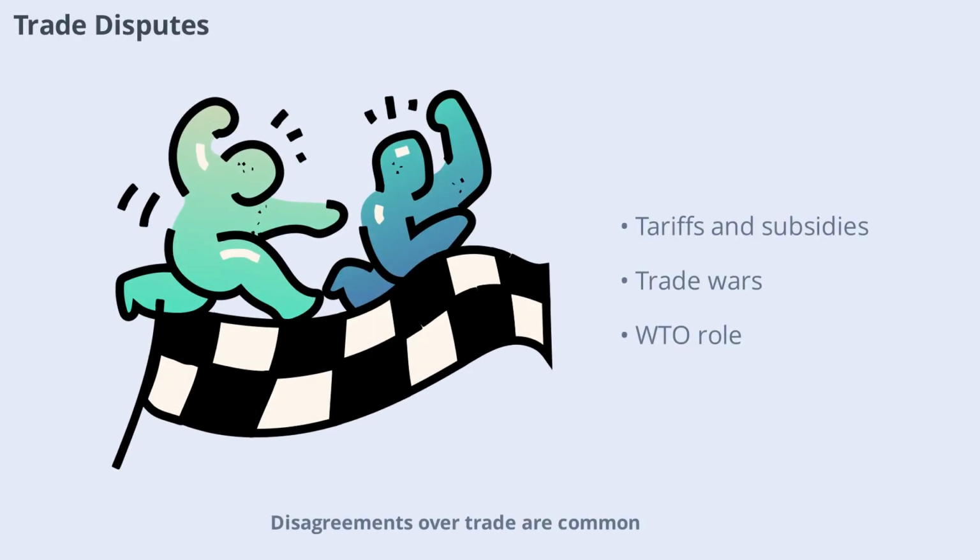Disagreements over trade are common, as countries compete to protect their interests. Trade disputes can arise over tariffs, subsidies, or regulations. Sometimes these disagreements escalate into trade wars, with countries imposing new barriers on each other's goods. International organizations like the World Trade Organization (WTO) help resolve disputes and keep trade flowing smoothly. Still, finding fair solutions can be complex and time-consuming.